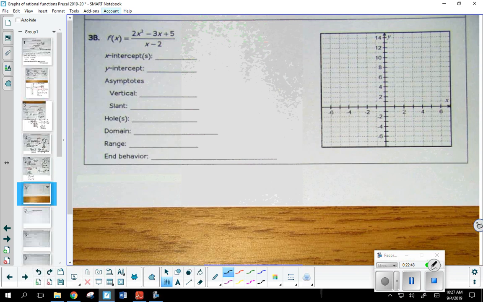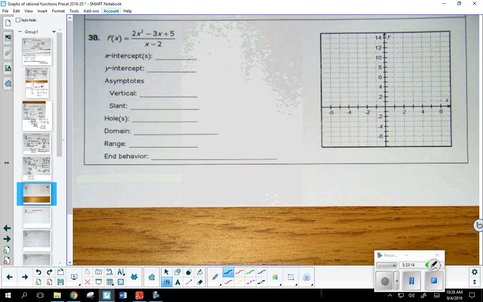All right. Now, let's take a look. 2x squared minus 3x plus 5 over x minus 2. I want to find all this information, and I want to get a pretty good idea of what the graph's going to look like. Remember, no calculator. We want to get as far as we can without that. So what's a good starting point? What do you recommend I do? Factor? Okay, let's start to factor.